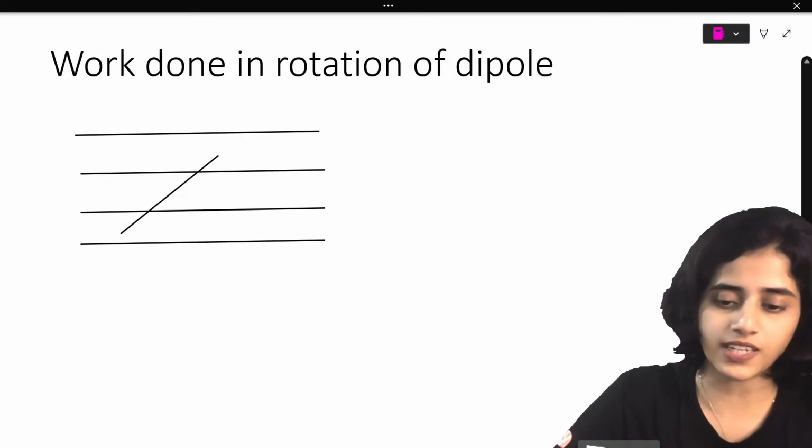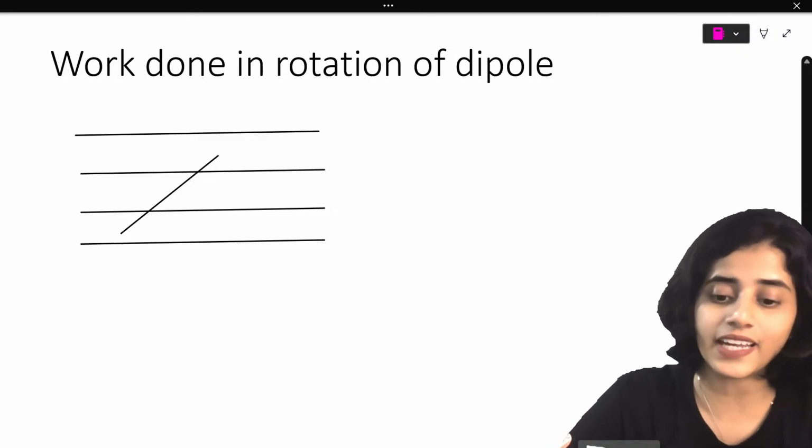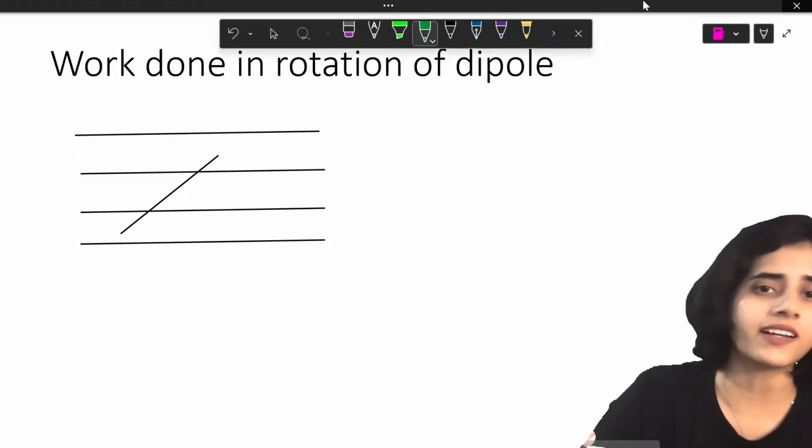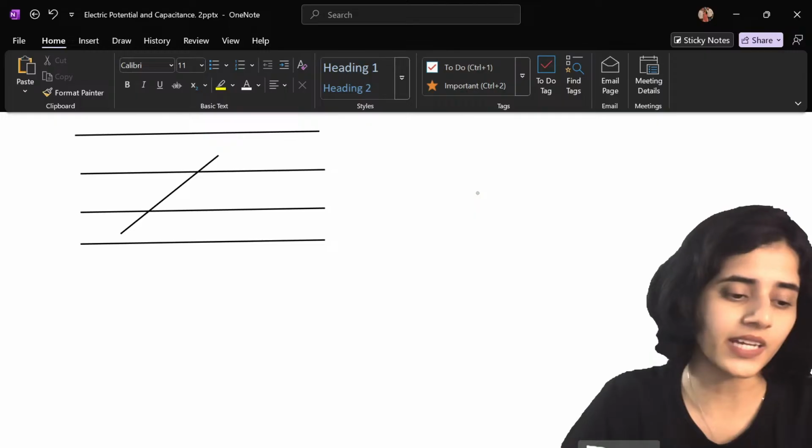Next, what we're going to discuss is dipoles. Here what we're going to look at is the work done in rotating a dipole.